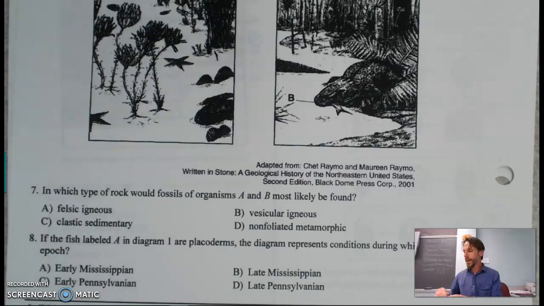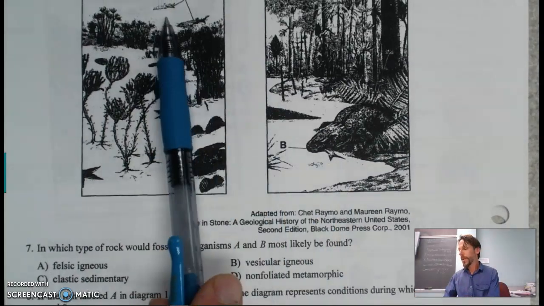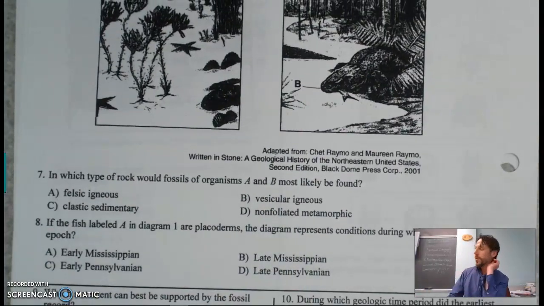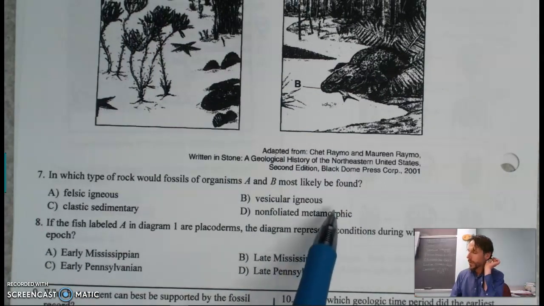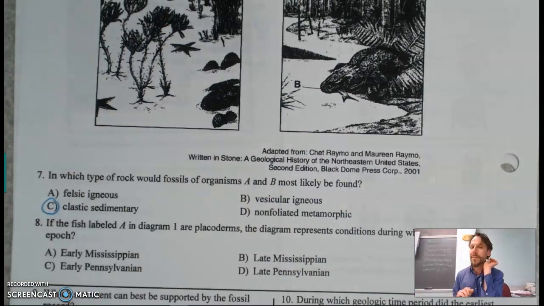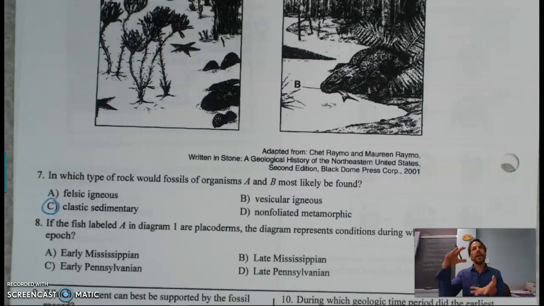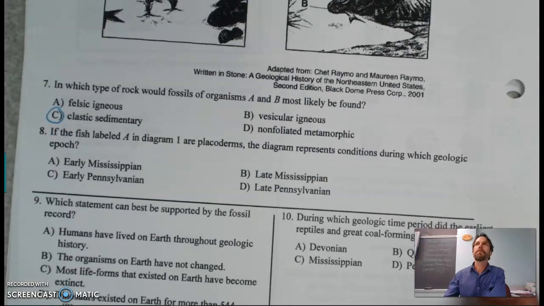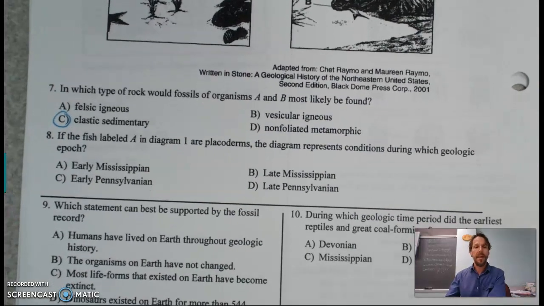Now, even if you don't know that B is a crocodile thing and A is a fish, you can just look at these choices here and you know that fossils are only contained in sedimentary rock. Only one of our choices is a sedimentary rock. Clastic sedimentary rocks are the ones that house fossils because of little pieces of, say, sand, like sandstone. Sand fills in around the organism and it allows it to be preserved. The image of the animal is preserved in the sandstone, more so than, say, coal or something like that.